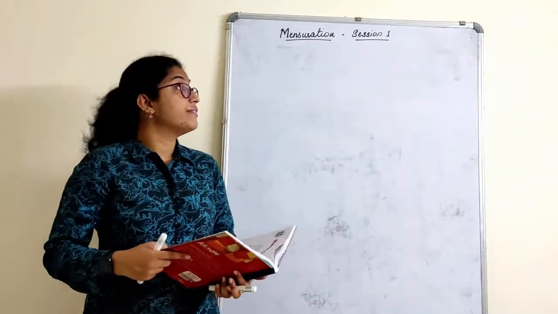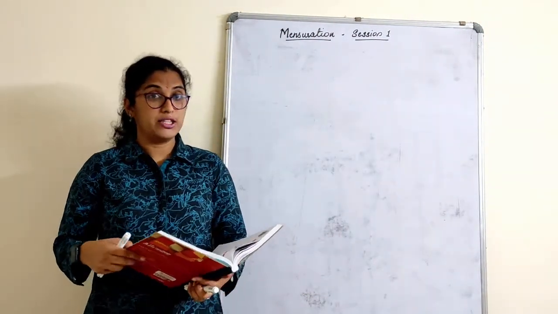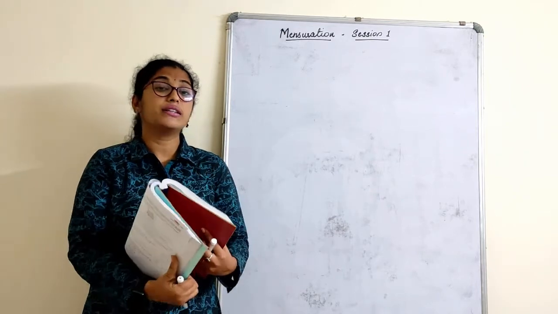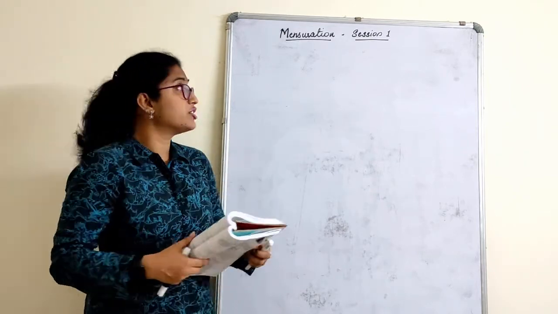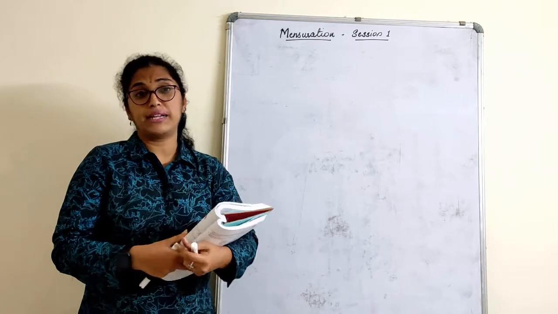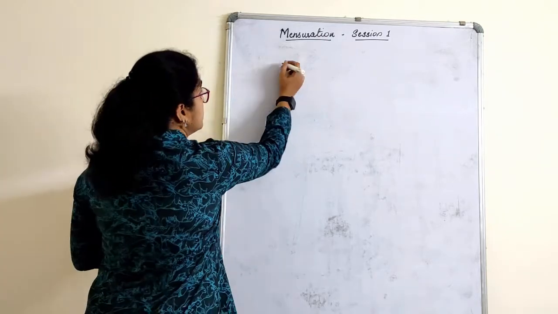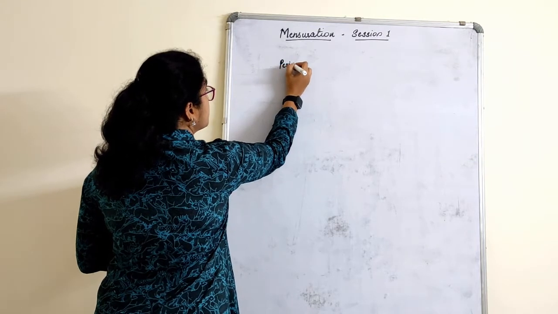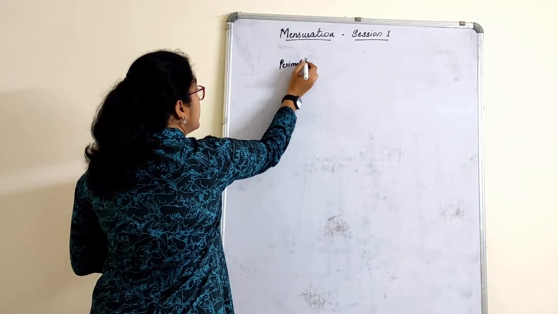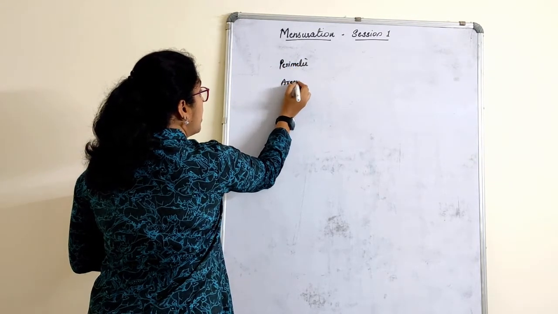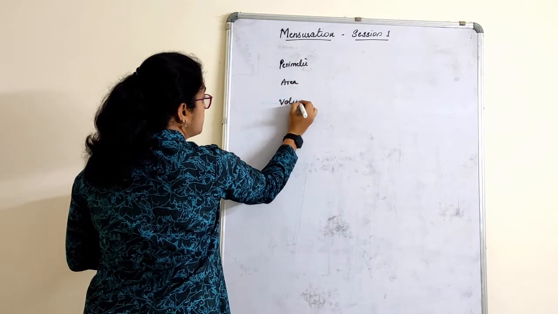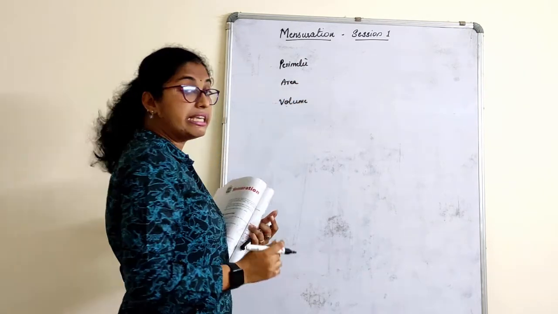Good morning. We will start with a new chapter, mensuration, session 1. So what is mensuration? Generally, it is a branch of mathematics which deals with the study of perimeter, area and volume of the given figure.